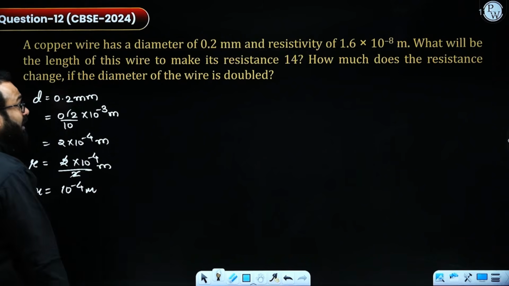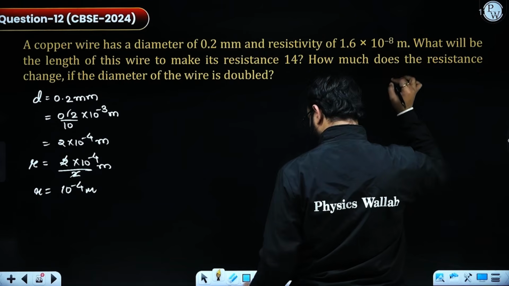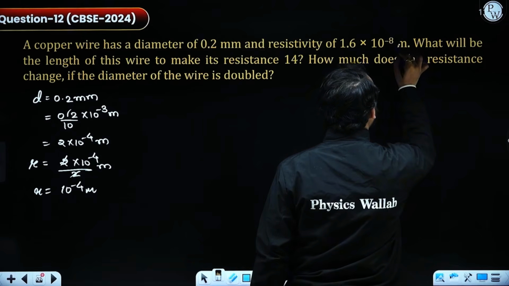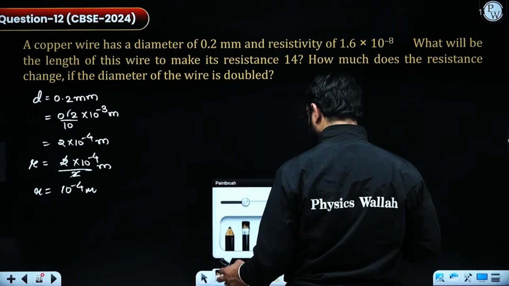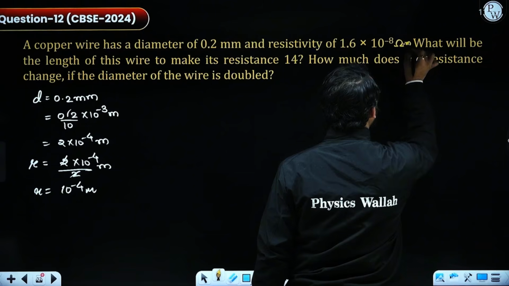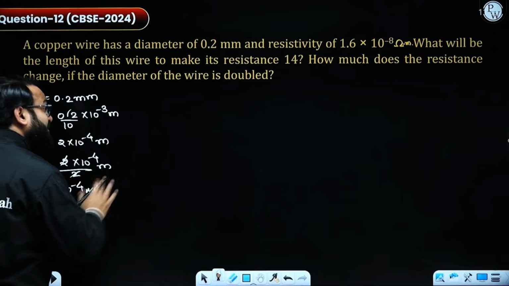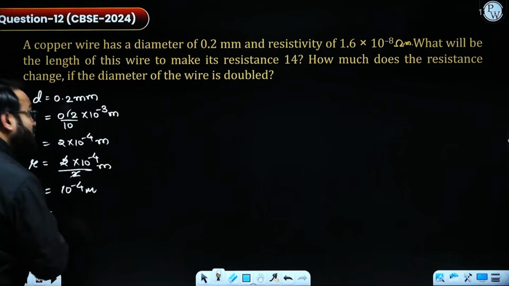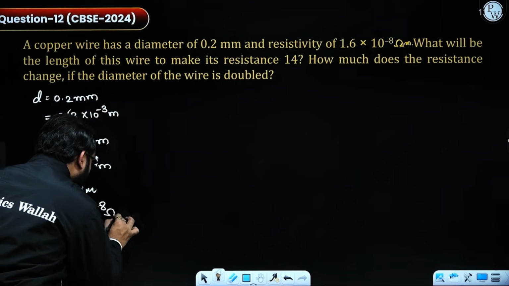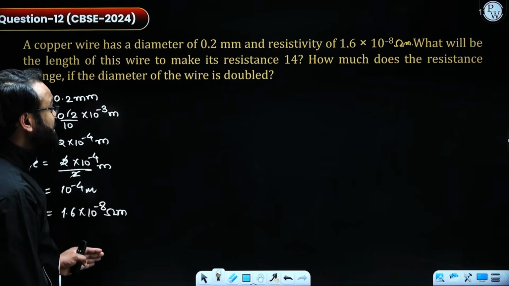Resistivity is given as rho equals 1.6 into 10 to the power minus 8 ohm meters. What will be the length of this wire to make its resistance 14 ohm?